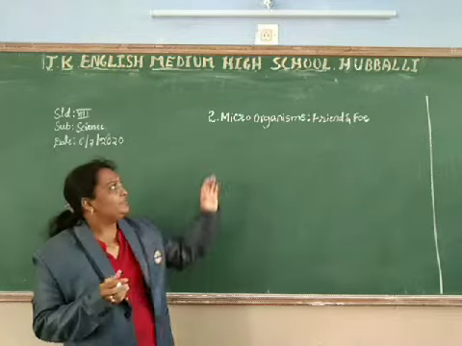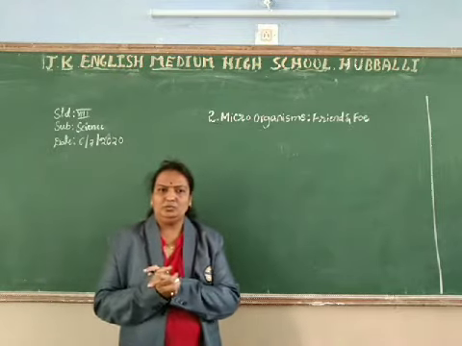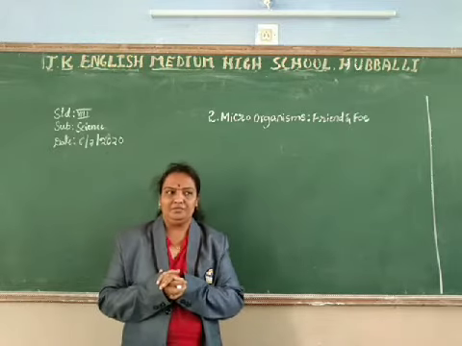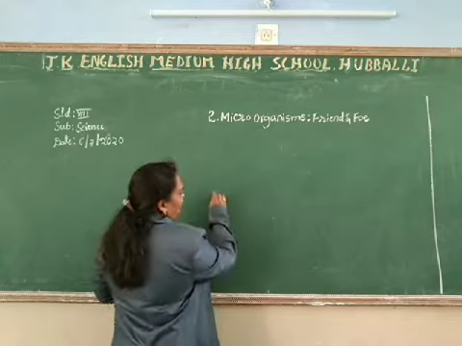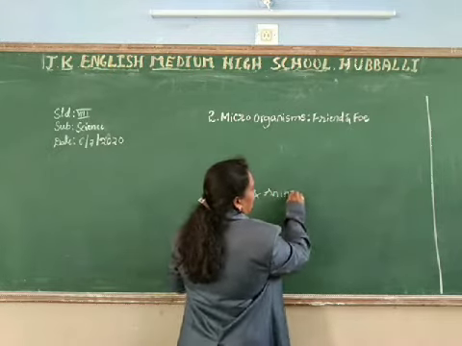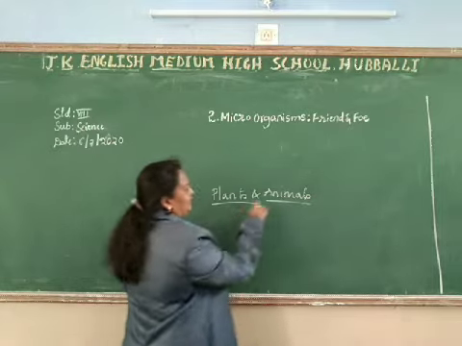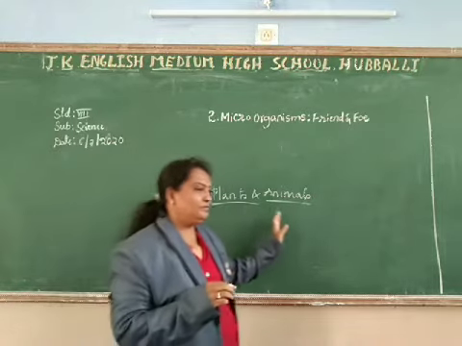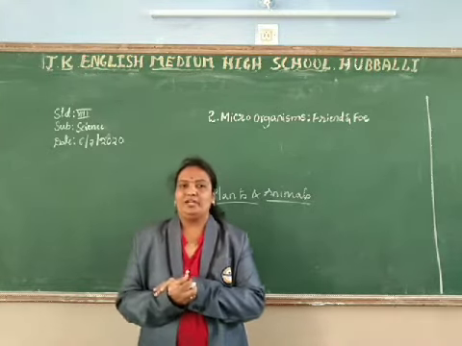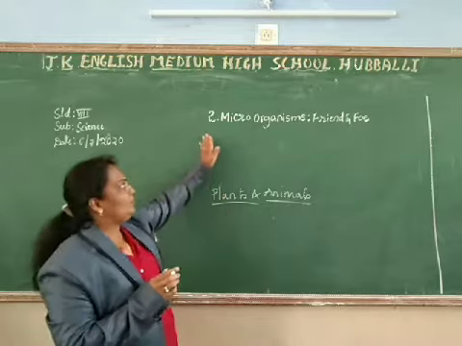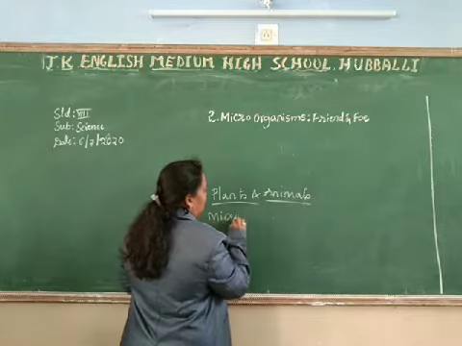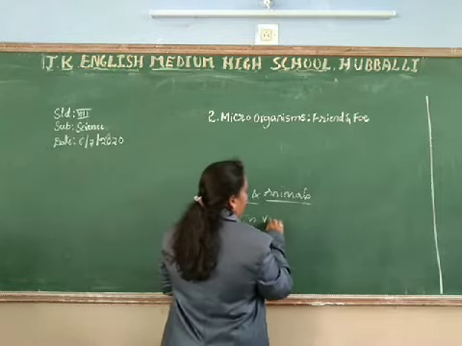So today I am going to start with microorganisms. I think you know what microorganisms are. So far we have studied about living organisms, that is plants and animals. So we have studied so far about these two kinds of living organisms. Apart from these, some other kinds of organisms are also there, and those are called microorganisms. What do you mean by microorganisms? Micro is nothing but small, very, very small.